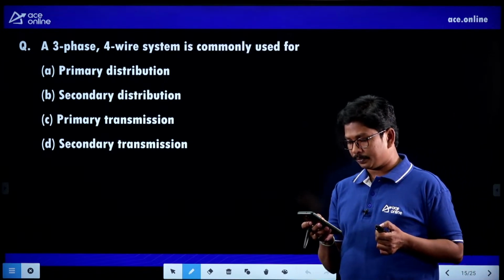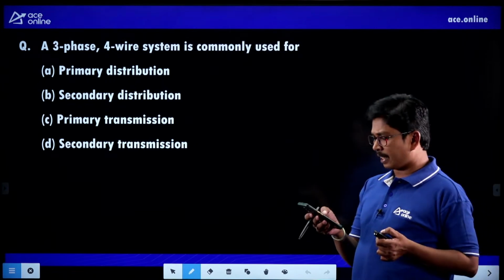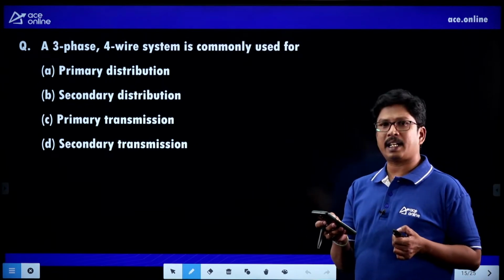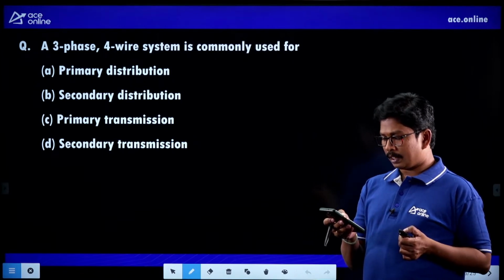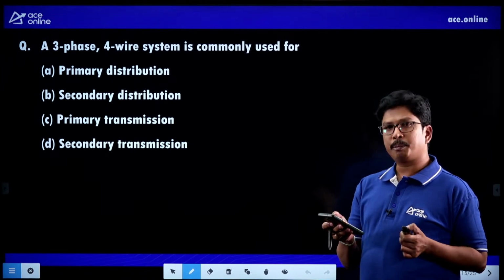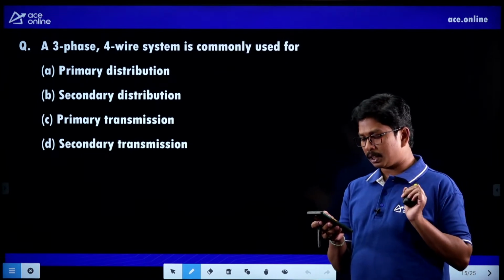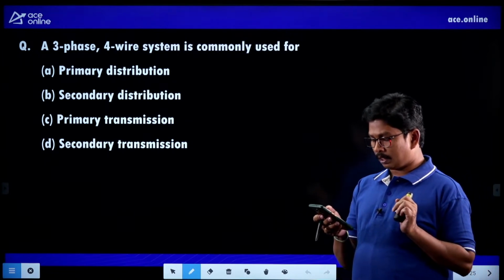Now it is clear. Someone given option D. It's not secondary transmission. It should be secondary distribution. So please change your answer.